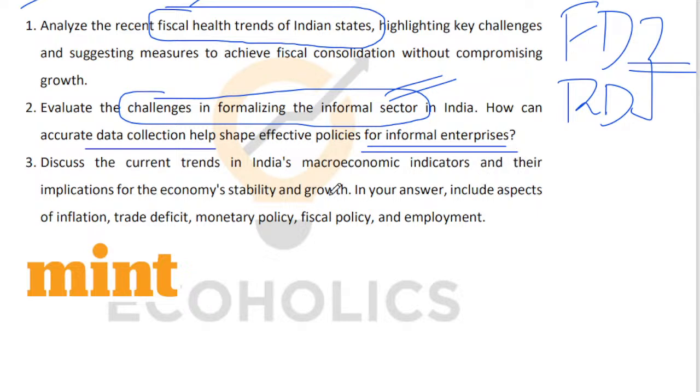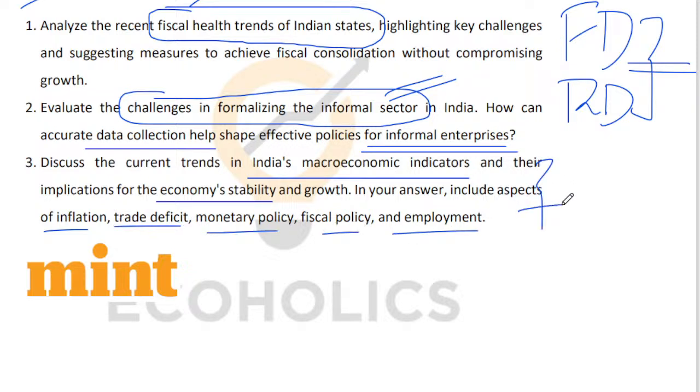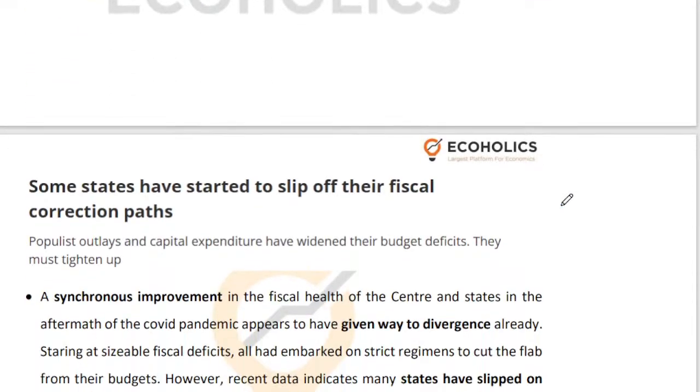The third question is: discuss the current trends in India's macroeconomic indicators and implications for economic stability and growth. Include aspects of inflation, trade deficit, monetary policy, fiscal policy and employment. So basically the third article is very broad based and has a very wide spectrum, in the sense that it covers what's really happening across a variety of different domains of the economy. It gives you a snapshot, so it will be very helpful. All these 3 articles are helpful in their own ways. So let us start with the first article.